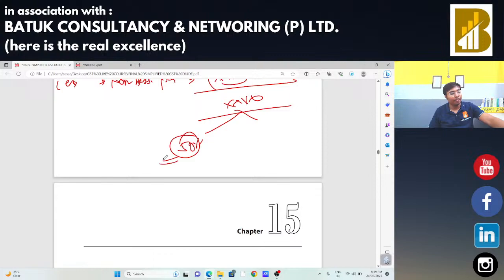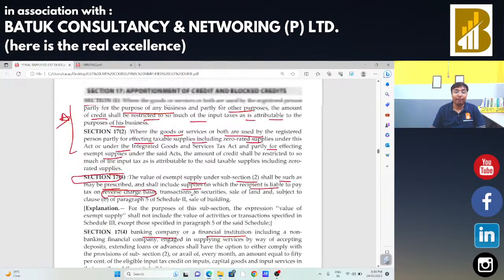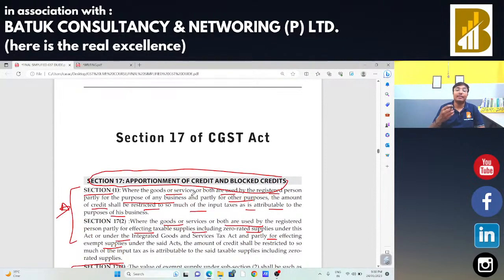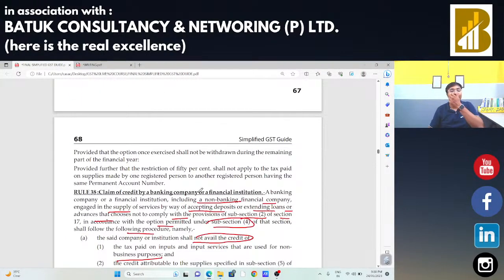Is that okay? This concept of section 17, that is apportionment of credit and blocked credit, and the special concept of banking company. Whenever we are doing the audit of a banking company or NBFC, we need to check the scheme the banking company has adopted, the regular scheme or the composition scheme, and whether the input tax credit claimed by that banking company or financial institution is as per that scheme or not.